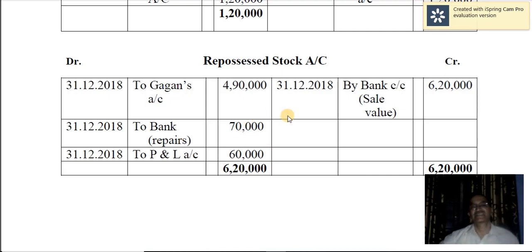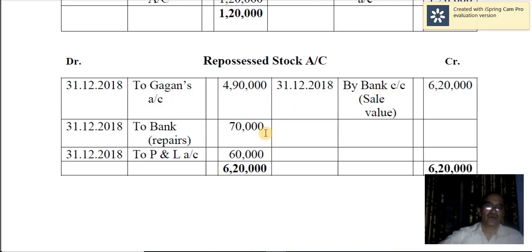Then you are selling these goods, goods for you, repossessed from the hire purchasers. That is 2 trucks, and you got 6,20,000. So bank account debtor to repossessed stock account. So when you sell, you get the amount. Receiver is the banker, debit the receiver, and credit what goes out, goods go out. So repossessed stock account is credited by bank, 6,20,000.